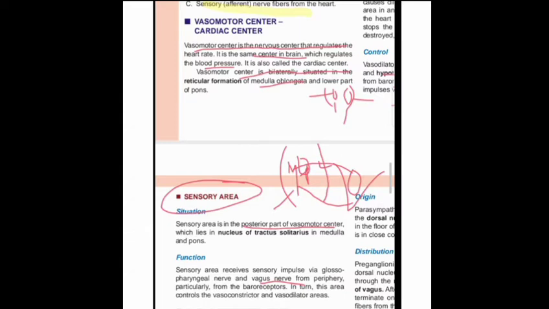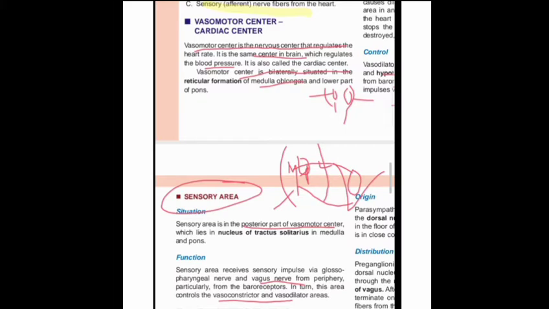When it receives the impulse, it relays it through the medulla oblongata area. Then, according to the impulse received, it controls the vasoconstrictor area or vasodilator area.